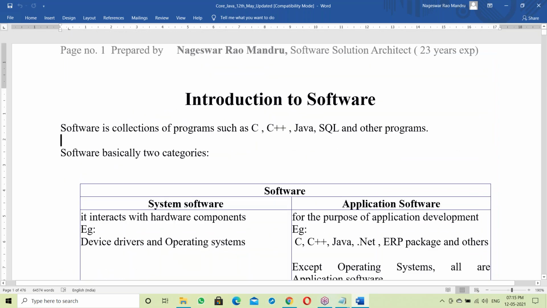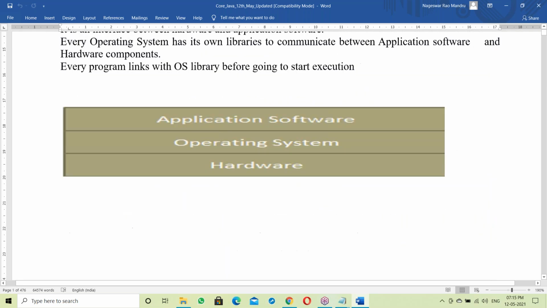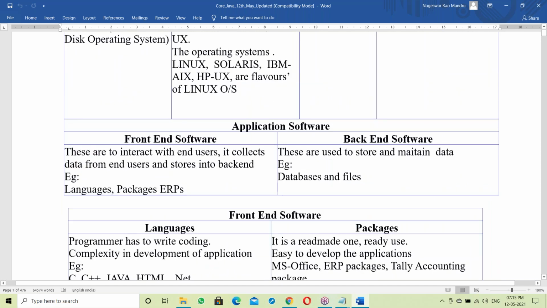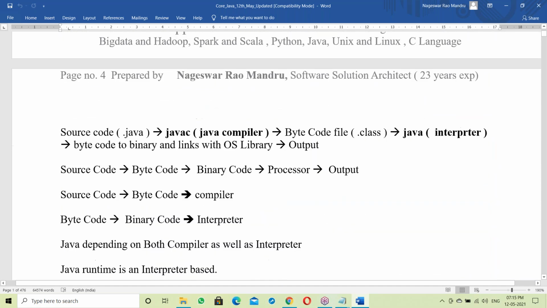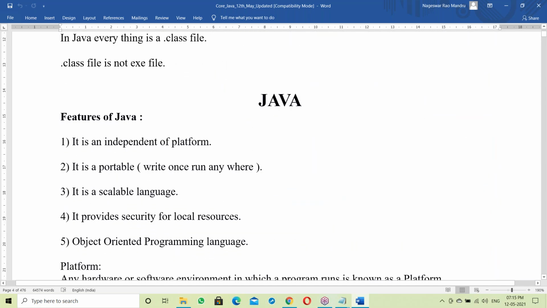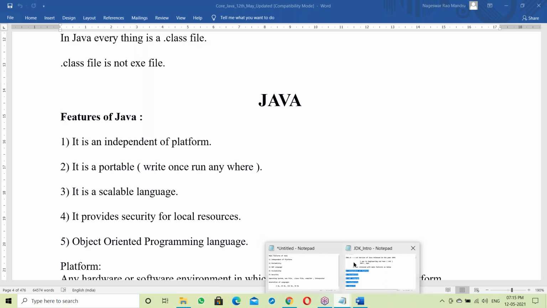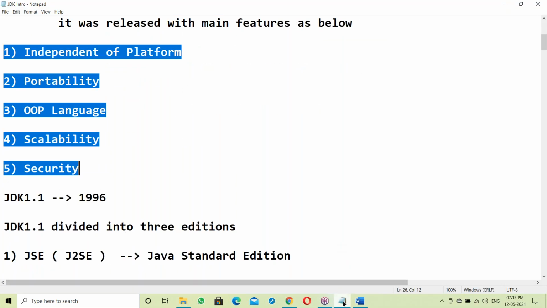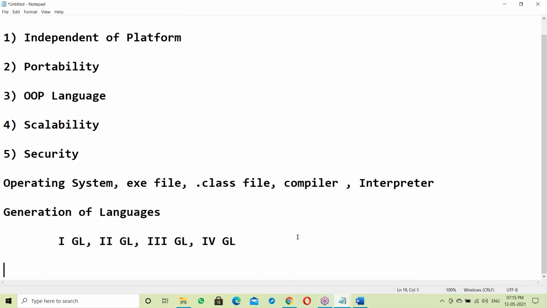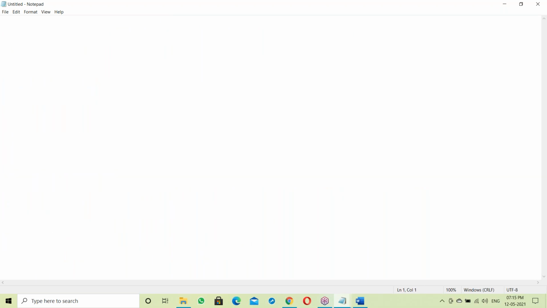After finishing all these basics, we'll go to Java features. Anyone can understand this, even a non-IT background person. So let us start from the beginning.